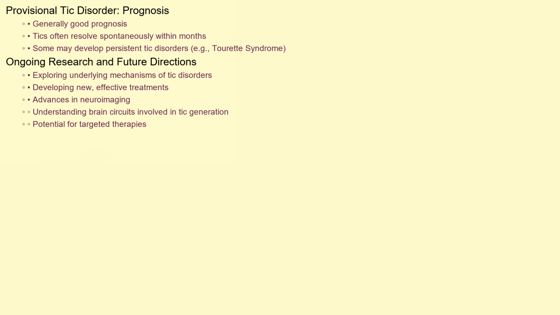However, some individuals may go on to develop more persistent tic disorders, such as Tourette syndrome. Ongoing research is exploring the underlying mechanisms of tic disorders and developing new and more effective treatments. Advances in neuroimaging techniques are helping scientists better understand the brain circuits involved in tic generation, which could lead to targeted therapies in the future.